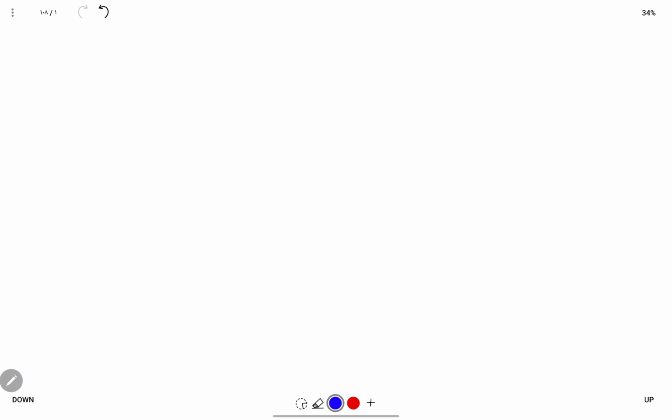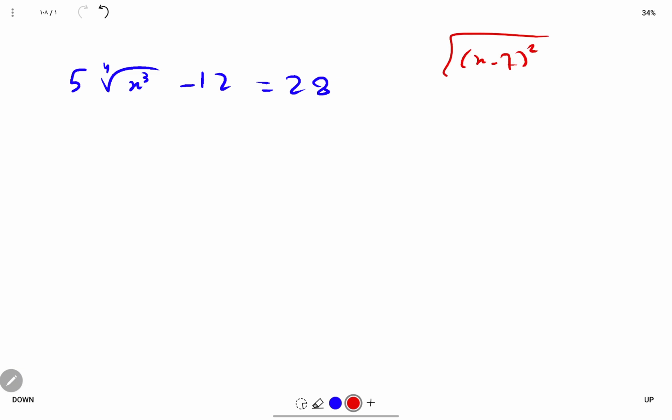So let's start. Let's say we have 5 times the square root of x cubed, minus 12, equal to 28. According to the equation shown below, what is the value of (x minus 7) squared? So first step, we need to find x.